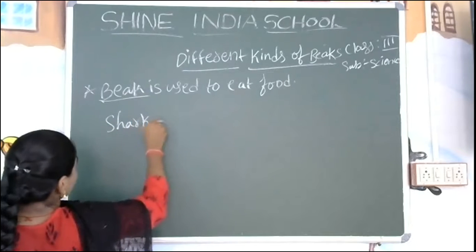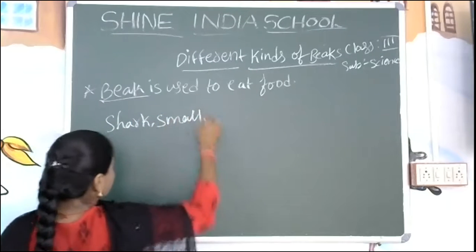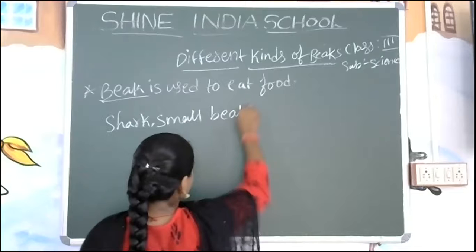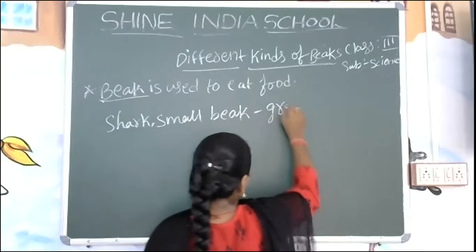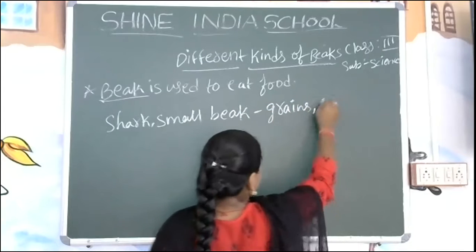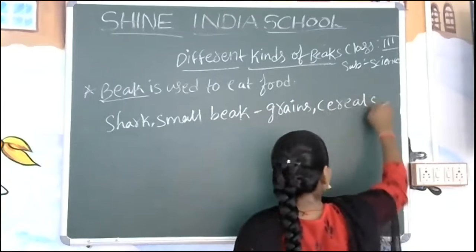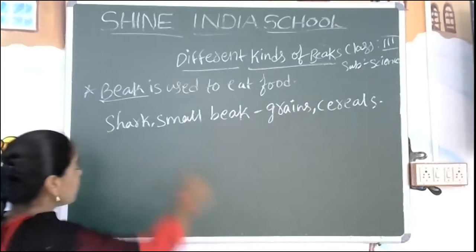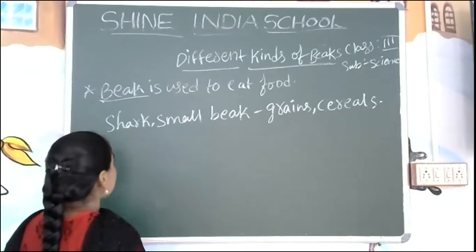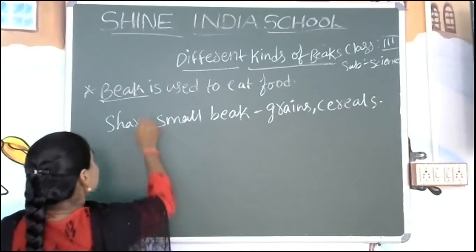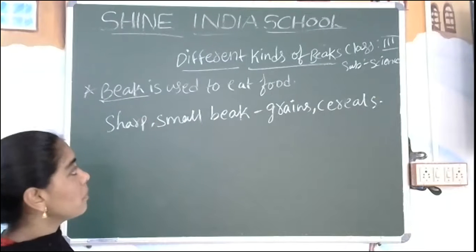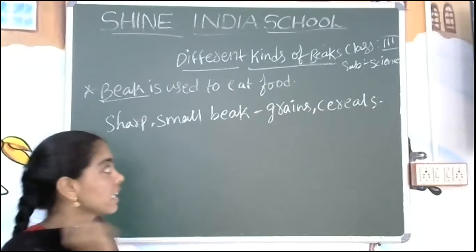Sharp, small beaks are going to eat grains, cereals. What are they going to eat? Sharp, small beaks are going to eat grains.